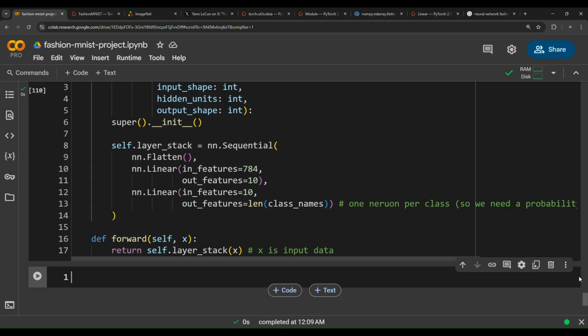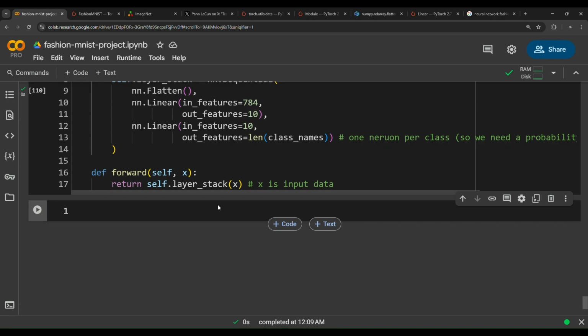Now we need to instantiate an object from this model. To instantiate an object, we need to name it. We're going to name it model_0, for example, or you could name it anything, model or model FashionMNIST, anything you want, it doesn't really matter.